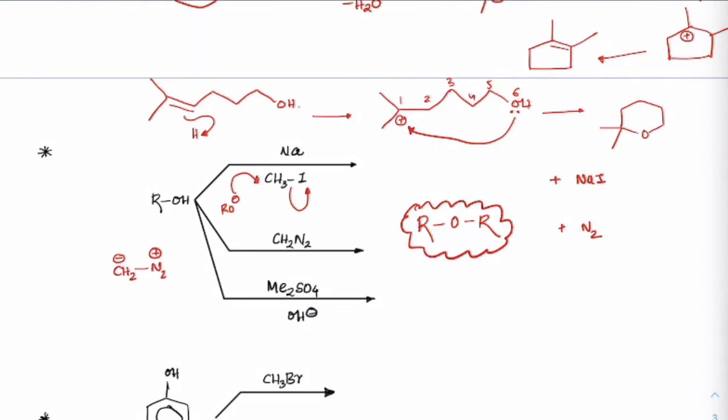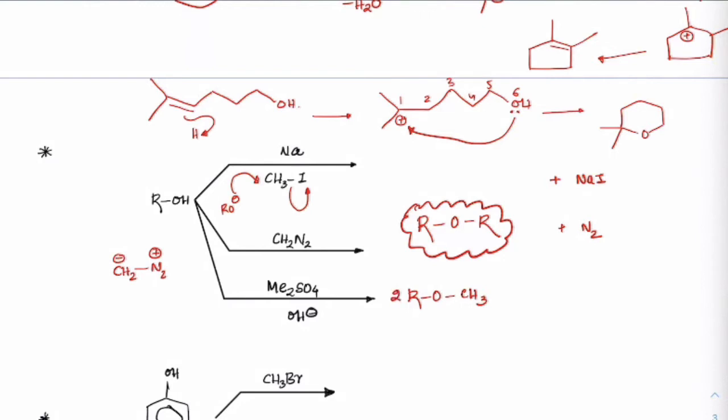We have seen this reaction also. Alcohol with Me2SO4 and OH minus. This OH minus will take away this H plus, and the alkoxide will attack on the methyl group. So that's how we can get ROCH3.